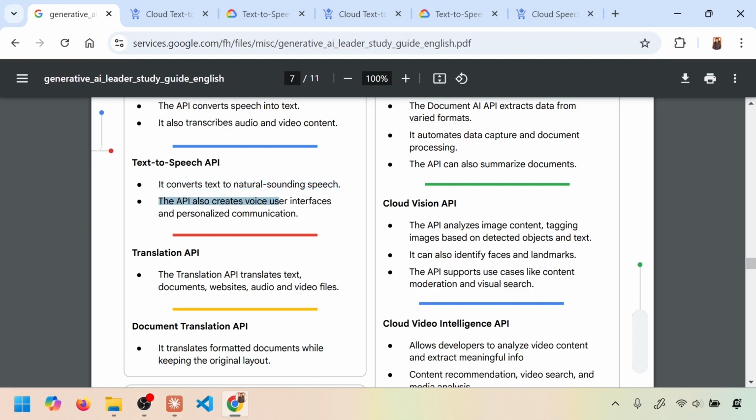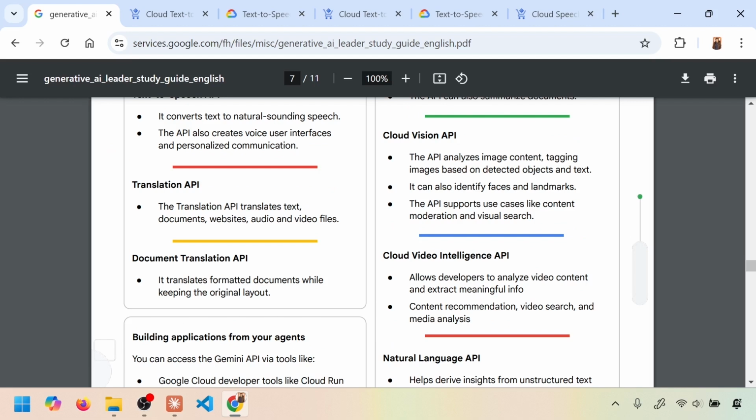The API also creates voice user interfaces, which means that you can talk to it and get things done, and personalized communication. I remember the days when I was using Sam, which came with Windows XP. It sounded very much like a robot. You know that it's not a human being. But the latest speech to text and text to speech behavior is exactly like a human. No difference at all.